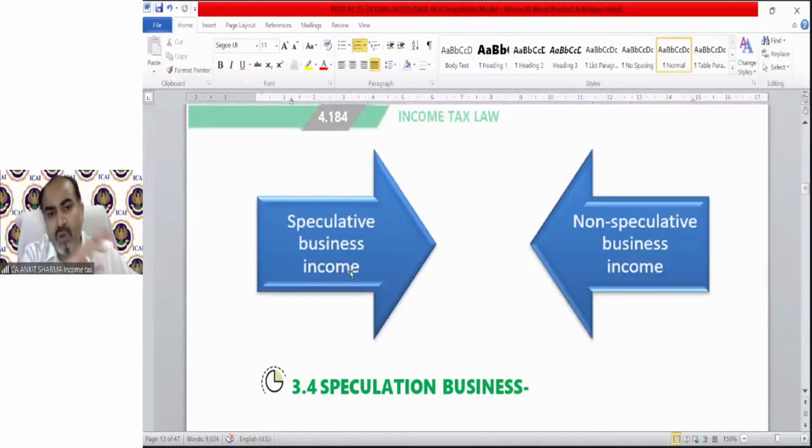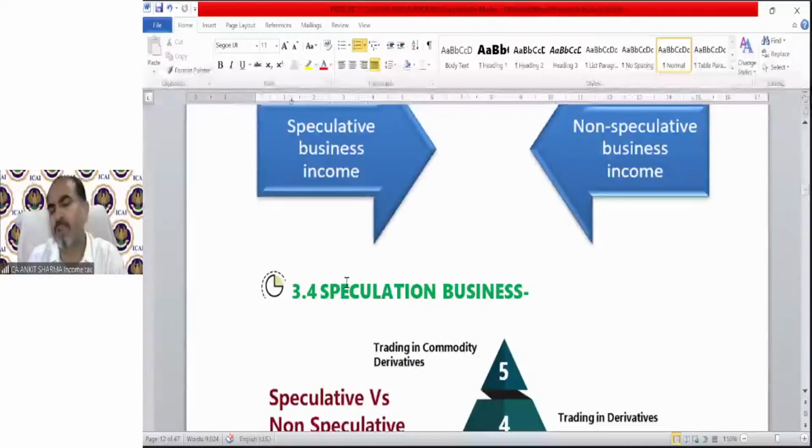The same thing happens with shares: the share price will increase or decrease, and we get into an agreement to buy and sell without taking physical delivery. In that case, it will be treated as speculative business income. I have inserted the provision, the summary and the example.